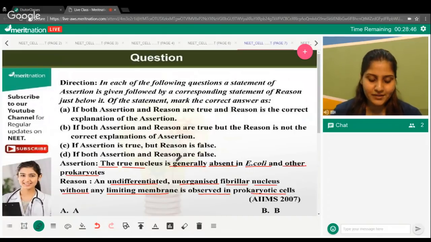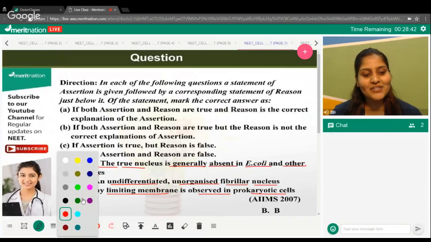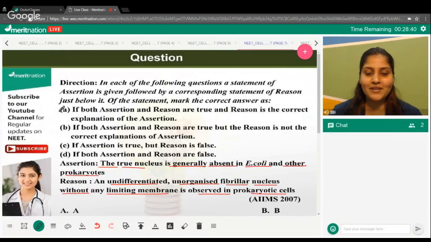This is what you have to think. Your minute is over, right? A big congratulations again to those people who have given option A as the right answer. We know that prokaryotes are prokaryotes because they do not have a defined nucleus present, for the reason that there is no limiting membrane around the nuclear material.